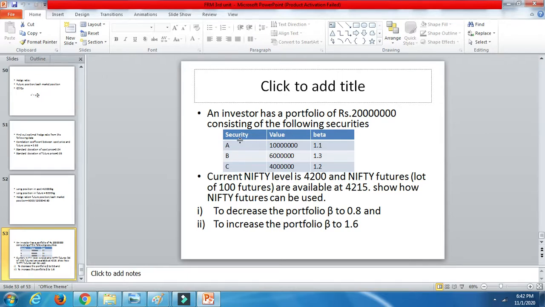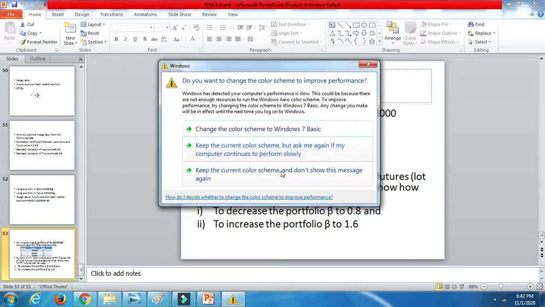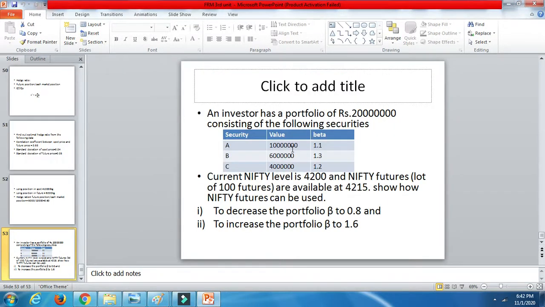Security A, 1 crore of value. Security B, 60 lakhs. Security C, 40 lakhs. Now the beta is nothing but the risk. The risk related to security A is 1.1, security B is 1.3, and security C is 1.2.